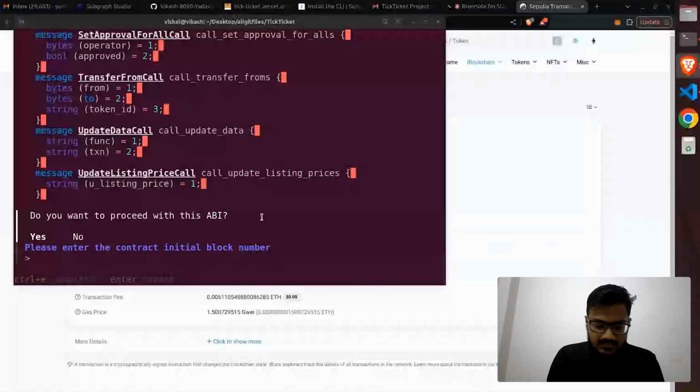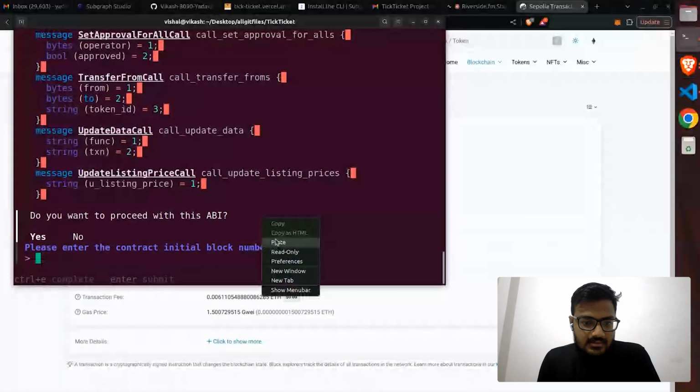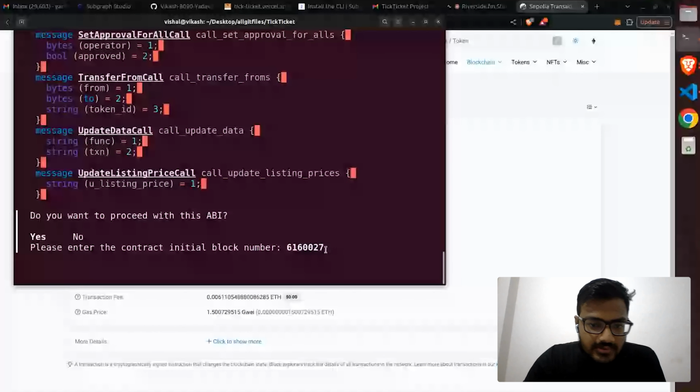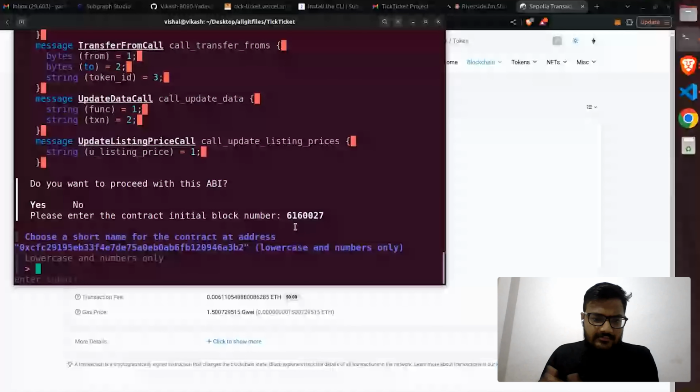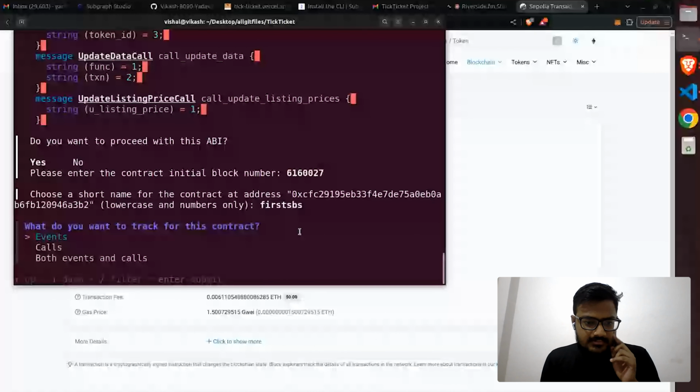Earlier when I tried, it was fetched automatically, but I don't know why it's asking me. But no worries. After entering the initial block number, we have to enter the contract name. We can enter anything, just a short name for the contract address, which is this. So I'm giving this as first substream.